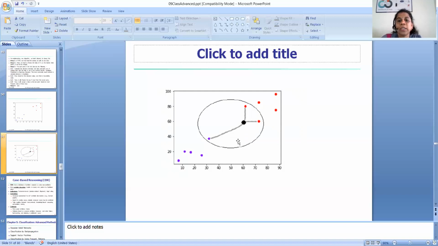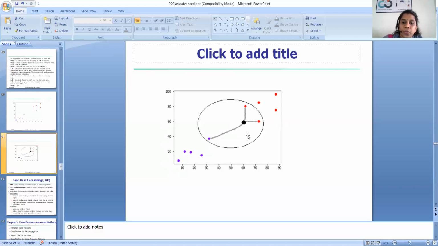Now why are we saying it is better to avoid multiples of the classes? Suppose I'm taking k equal to 2. There is a chance that one neighbor comes in this class and another neighbor comes in this particular class. So both classes have equal priority, equal probability, and I cannot predict which class this particular dot belongs to.